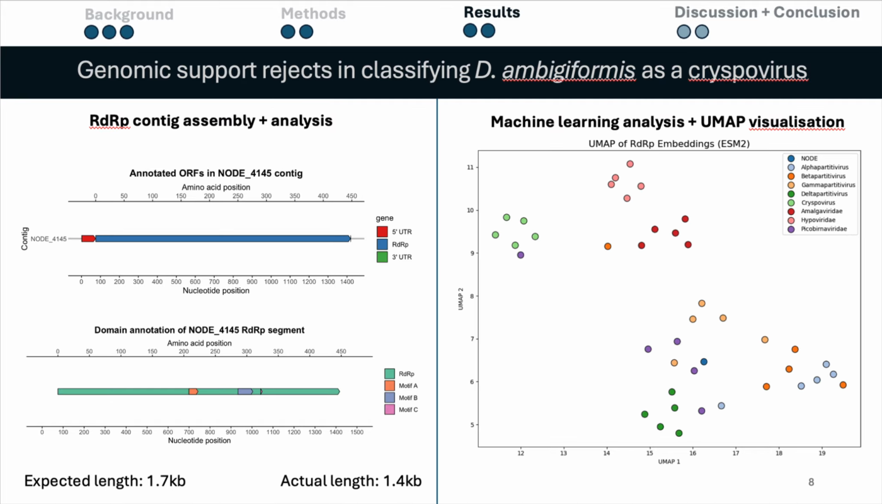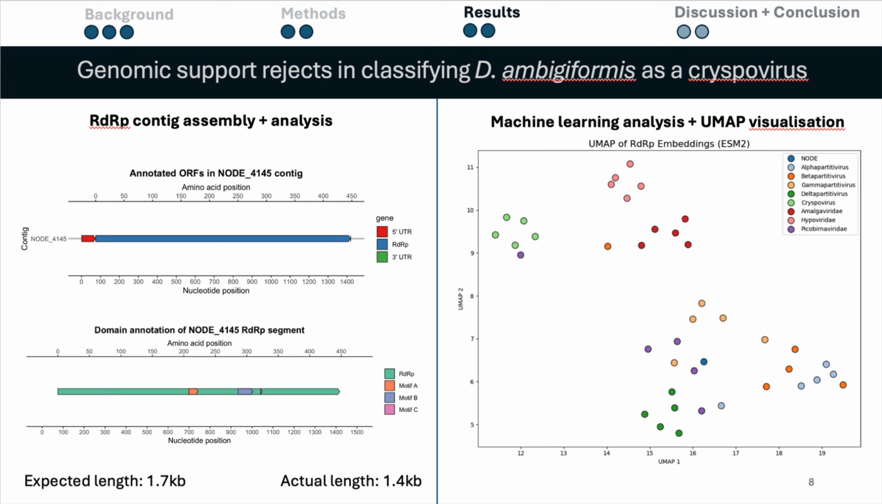After assembling the genome, we found that the segment containing the RdRp, which is validated by discovering the conserved motifs A to C, is only around 1.4 kilobase pairs long. While this fits into the expected length of a general partitivirus, cryspoviruses have been shown to be approximately 1.7 kilobase pairs in length in this segment, so this difference supports the rejection of the hypothesis.